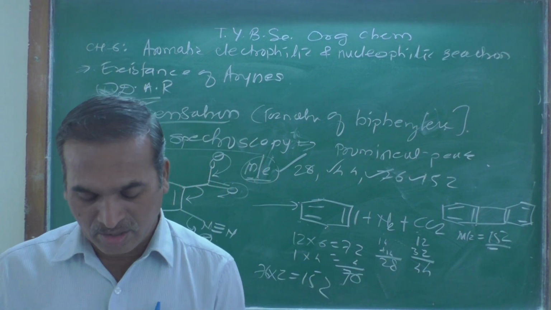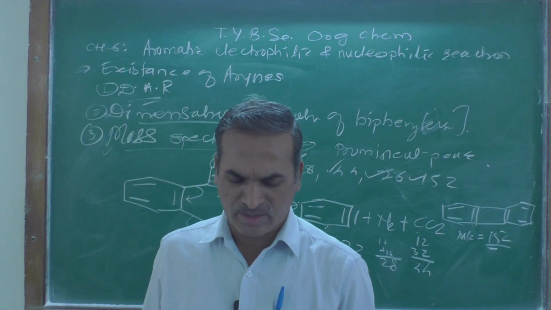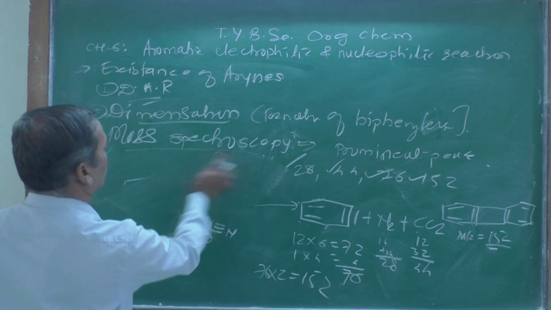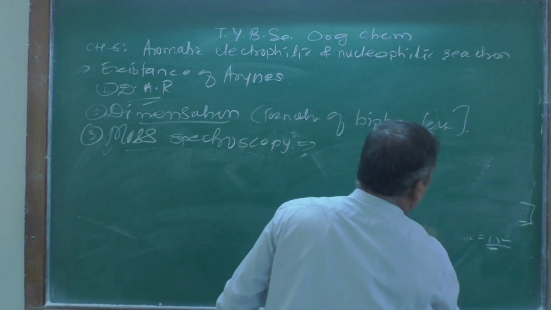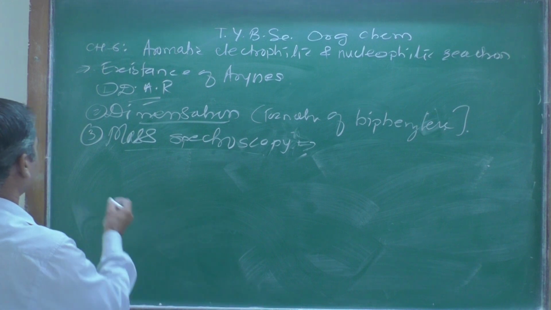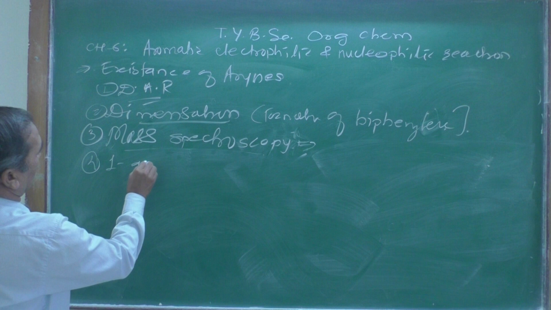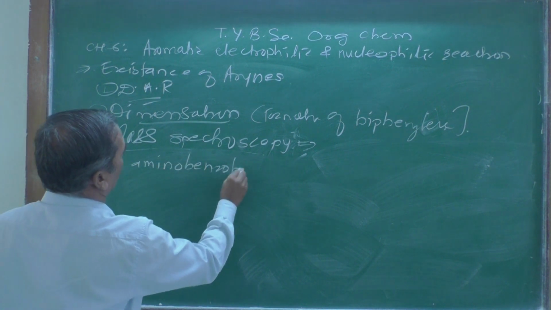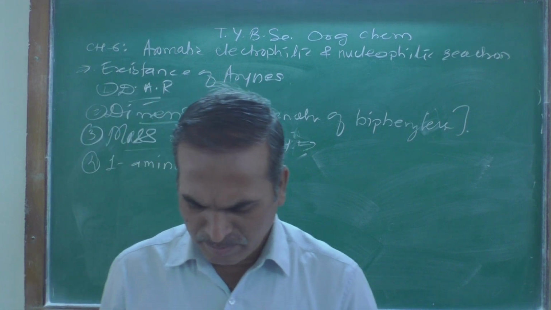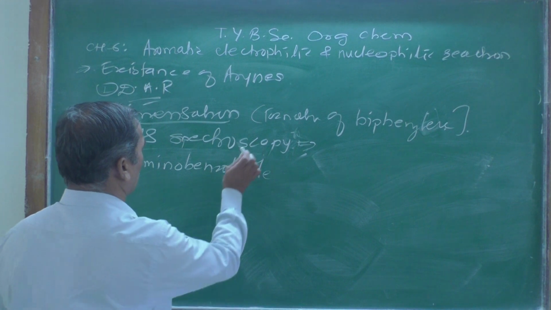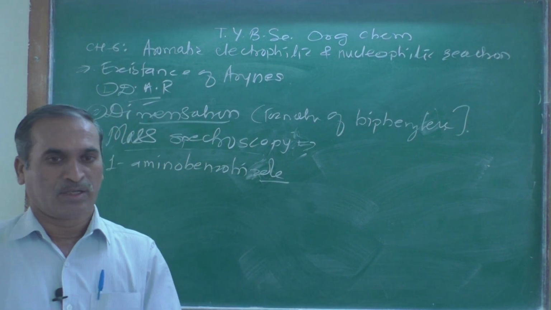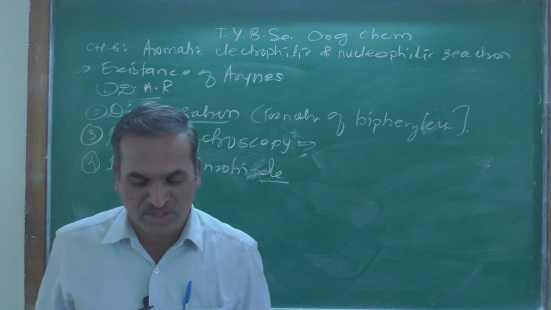And now the fourth proof for the existence: 1-aminobenzotriazole, when treated with lead tetraacetate, produces the benzyne intermediate.